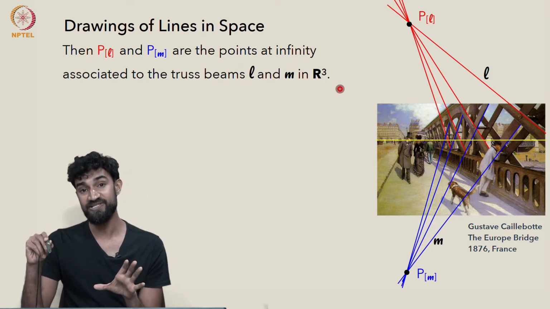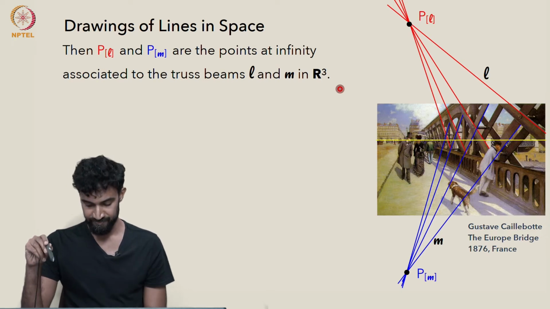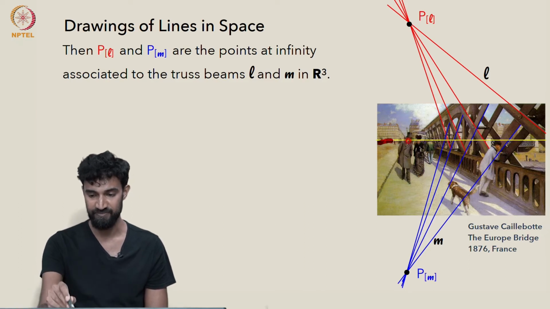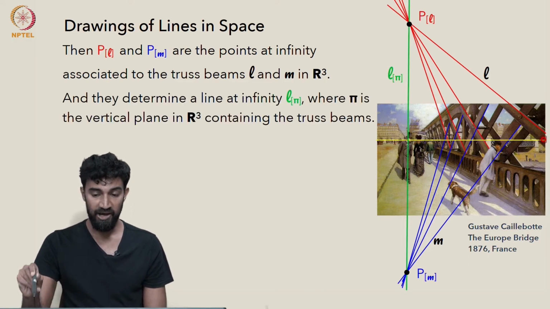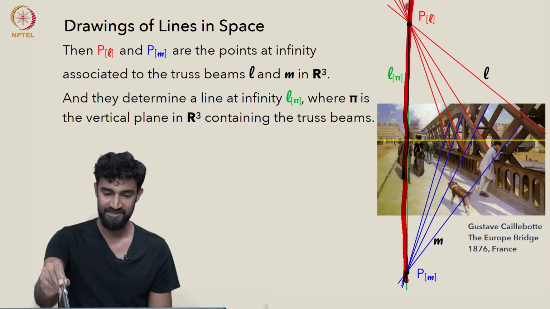And these are not points at infinity on the ground plane, on the horizon line. They're off of that. So in particular, they're not on this line at infinity. But they do share and determine a line at infinity here.